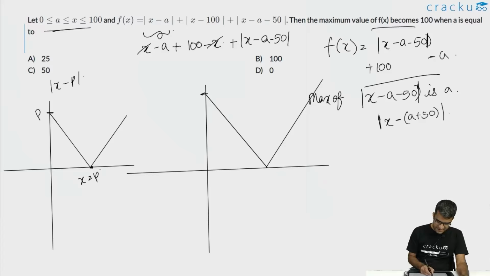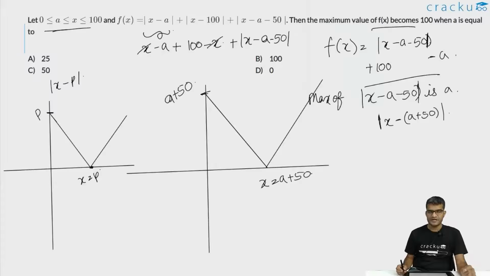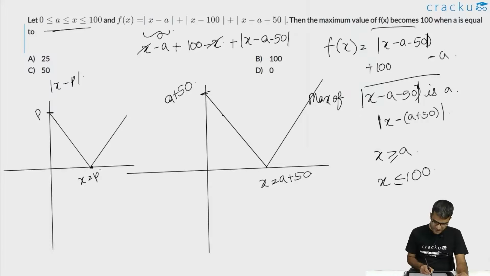It will be A plus 50 when x is equal to 0. It will become equal to 0 when x is equal to A plus 50, and again it will continue to rise. But over here we are only looking for the values of x which are greater than or equal to A and less than or equal to 100. So when x is equal to A, around here, this will equal 50. This is when x is equal to A.